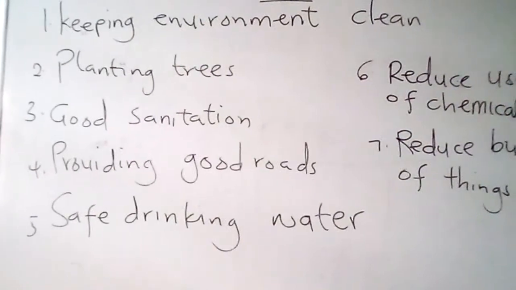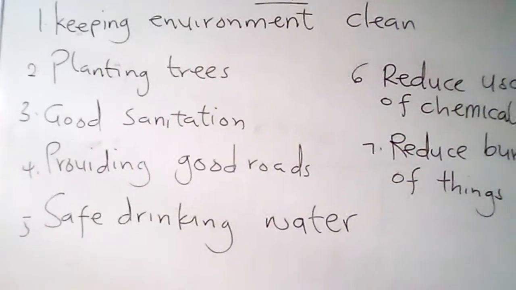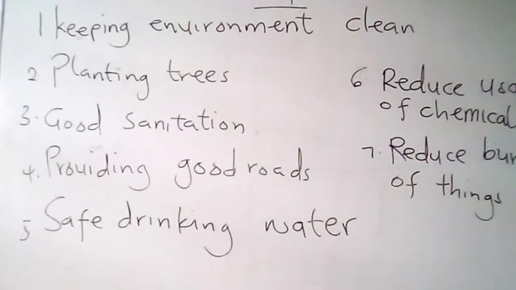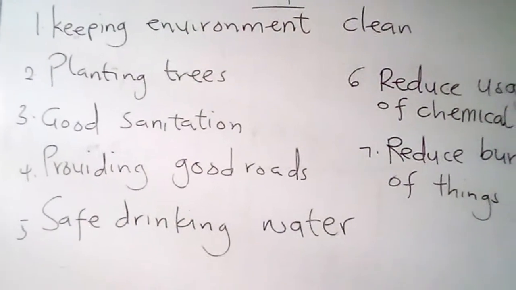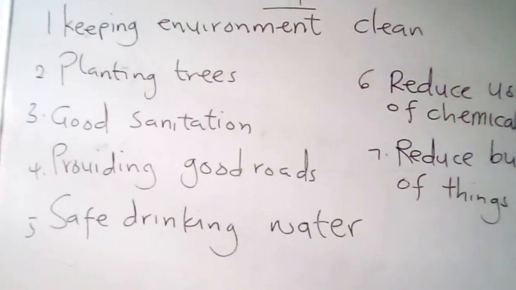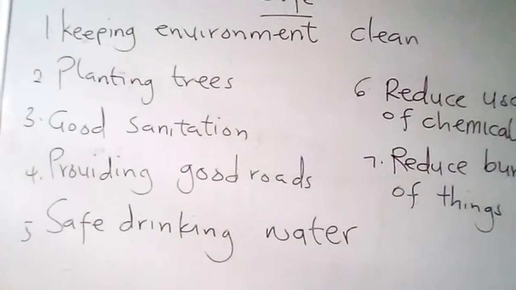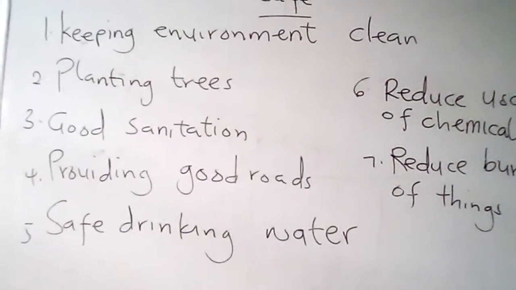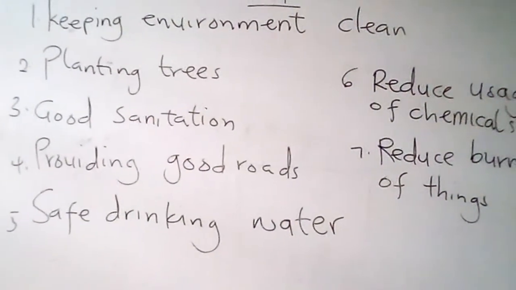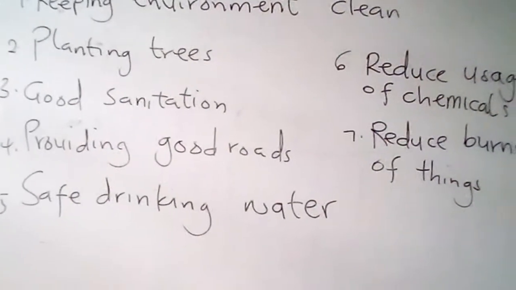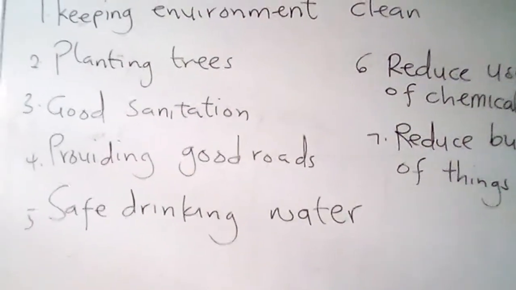The fourth one is providing good roads. We can ensure environmental safety by providing good roads to reduce road accidents. All the potholes on our roads must be filled. Good roads are mostly provided by the government of the country. So our roads must be provided by the government of Ghana.